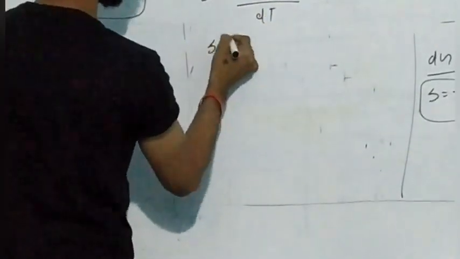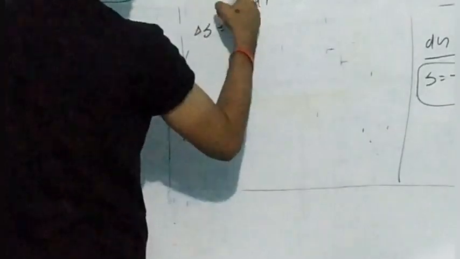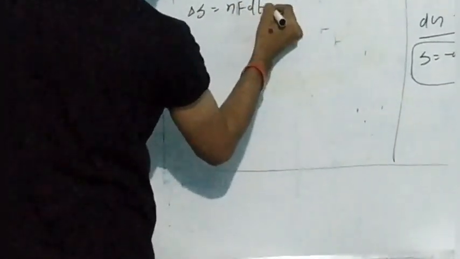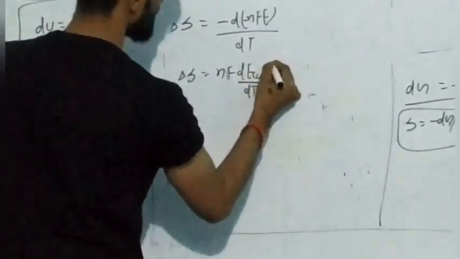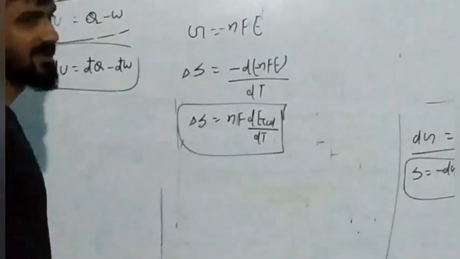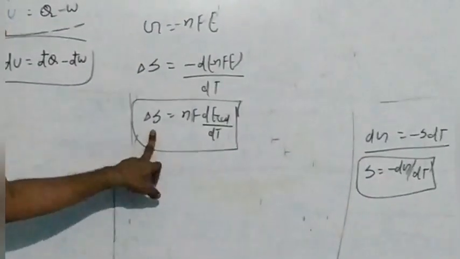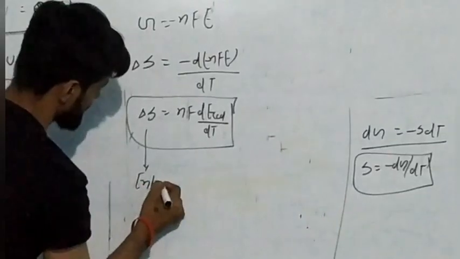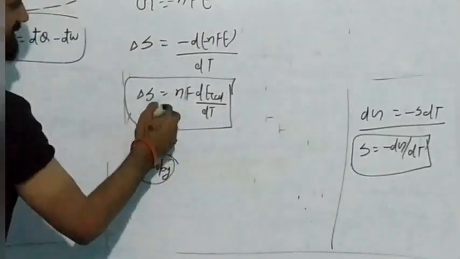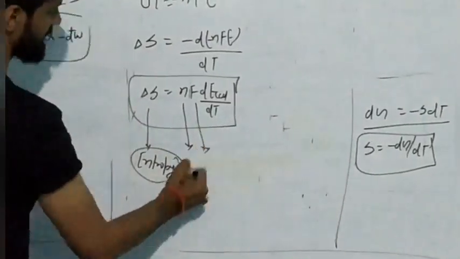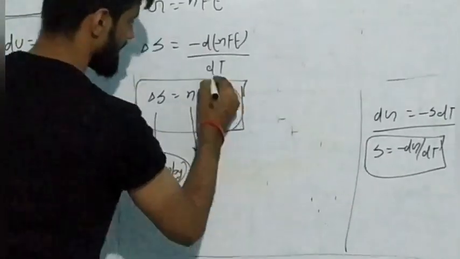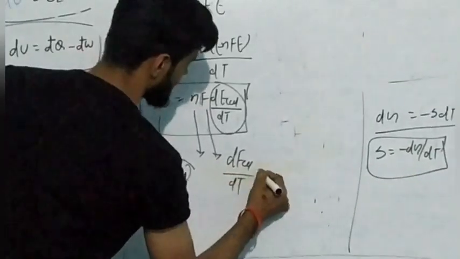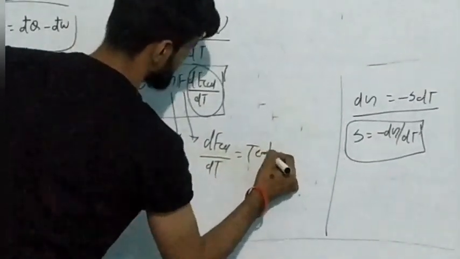So delta S is equal to minus minus, that is plus, nF d of E cell upon dT. You don't need to focus on the derivation part, you just have to remember this small formula. Delta S of the cell, the entropy of the cell, is equal to n factor of the reaction multiplied by F multiplied by dE cell by dT. Many books write dE cell upon dT as the temperature coefficient of the cell.